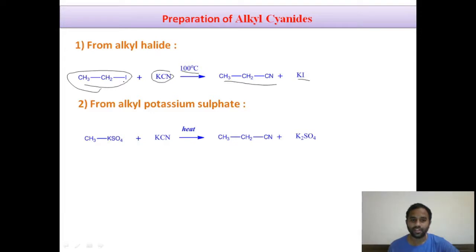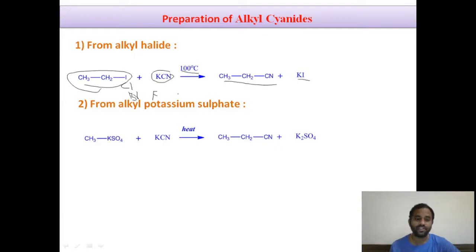If you take the other halides like chloride, bromide or fluoride and look at the rate of reaction, the ethyl halide will undergo this reaction very easily compared to ethyl fluoride, right?